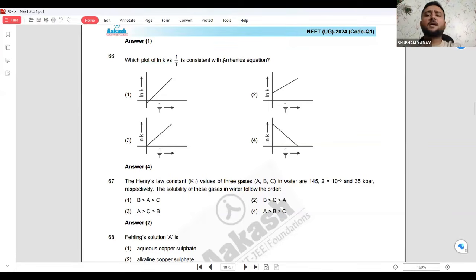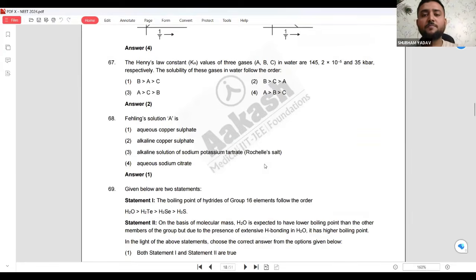I don't know anything else. For the Arrhenius equation of log k versus 1 by T, the slope will be negative. In the 4 options, I can see this one has a positive slope, this also has a positive slope, this also has a positive slope. Here the slope is negative. So the answer will only be 4. Are you understanding how you have to study chemistry?